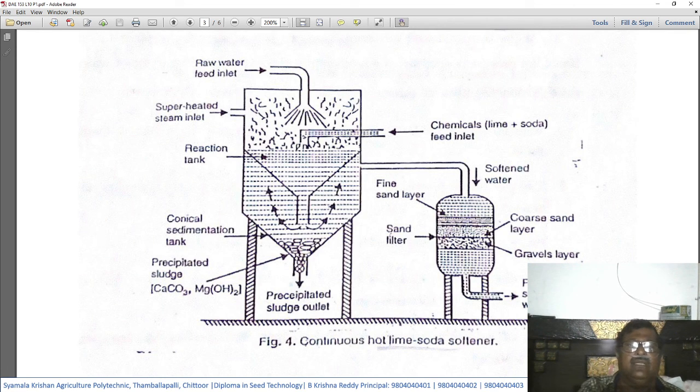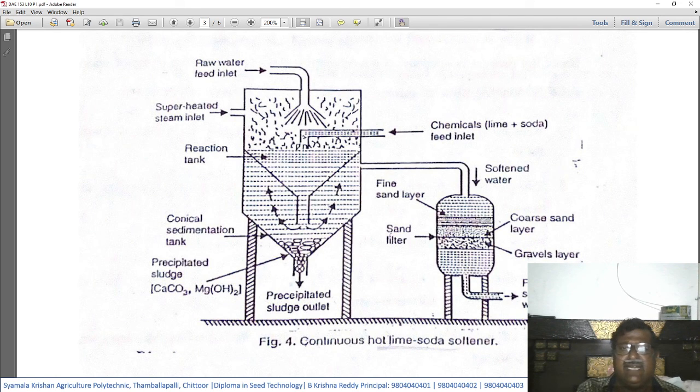Below that is called the reaction tank. Here, on the other side, there is an inlet for chemicals, that is, lime and soda are fed into this tank through another inlet. So the raw water, which is hard water, and the superheated steam, in the presence of chemicals like lime and soda, will undergo a reaction, and that is called the reaction tank. After reacting, the soft water will go to another soft water tank.